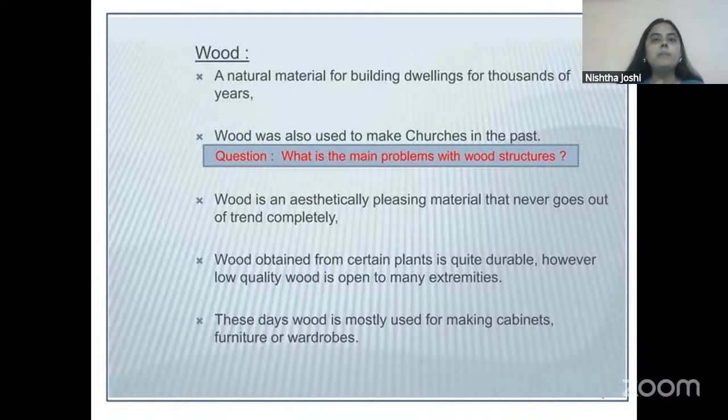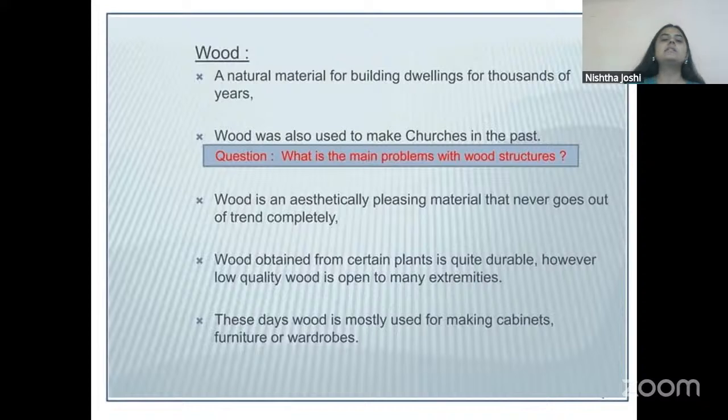So Padmanabhapuram Palace, most of it is of course made with timber. Only some parts like the foundation, they have been created using a locally available stone, that is laterite stone, because the foundation needs to be extra strong to endure the weight or load of such a large palace. And for the roofing, they have used clay tiles. But apart from that, every single part of the palace is made with timber.